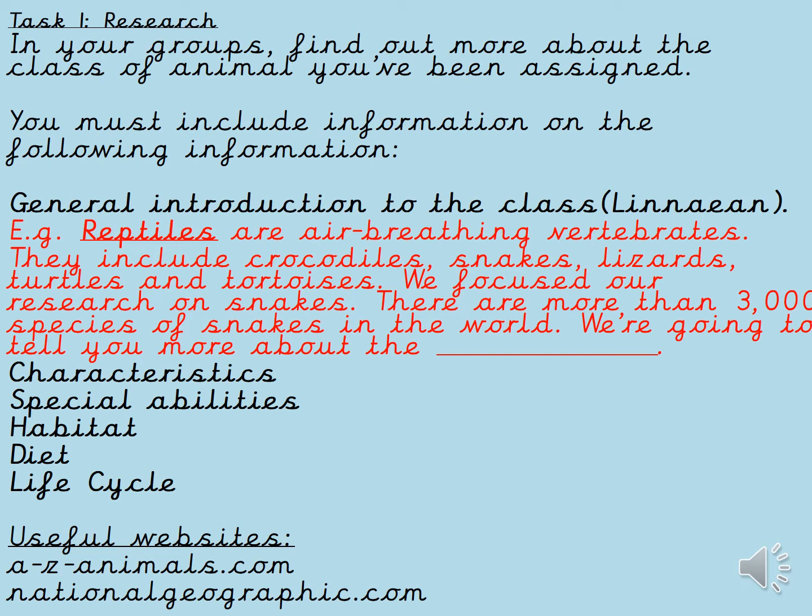There are more than a certain number of species of that animal in the world. So, for example, if you chose snakes, there are more than 3,000 species of snakes in the world. And we're going to tell you more about the python or the cobra, for example. And then you'll find out the characteristics, special abilities, habitat, diet and life cycle of that specific animal.